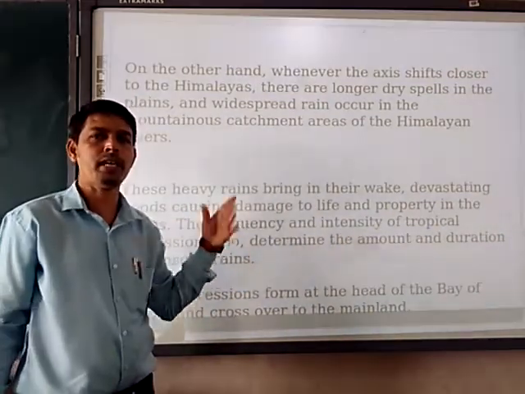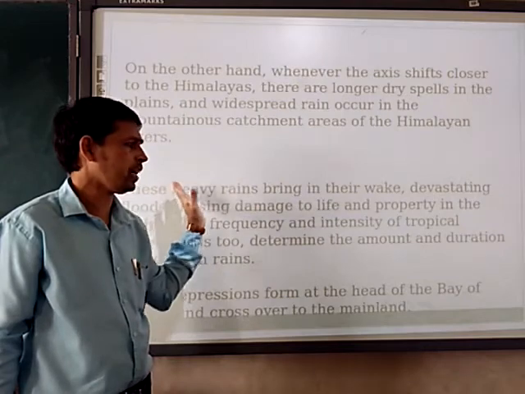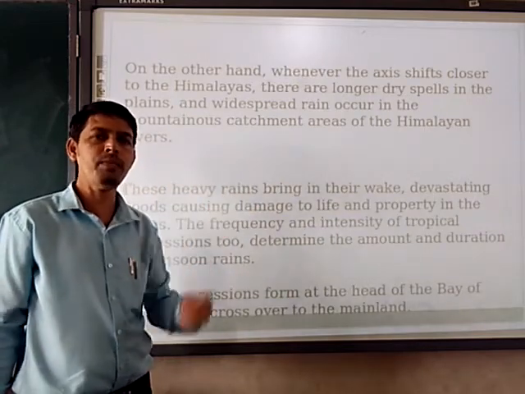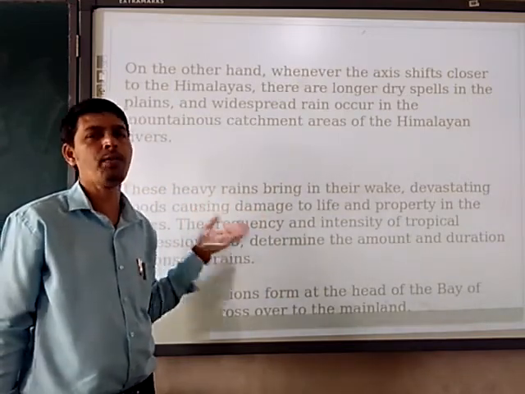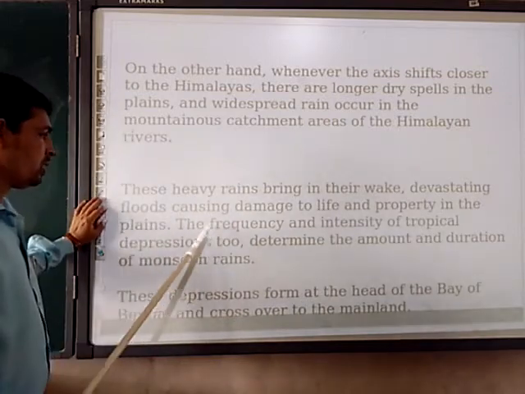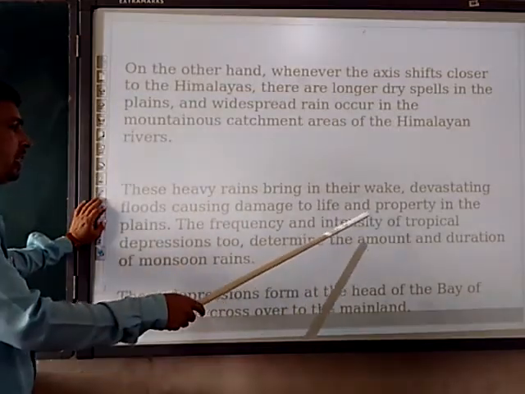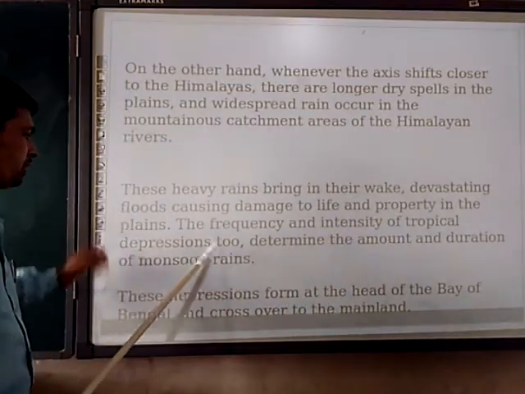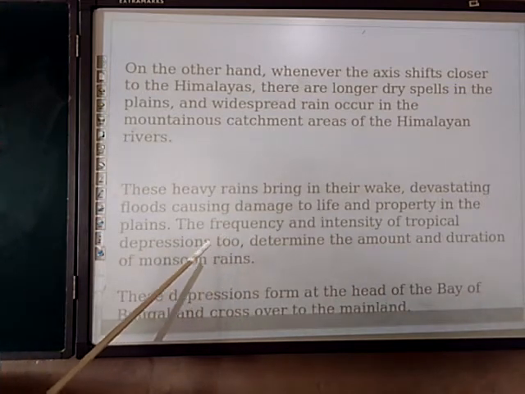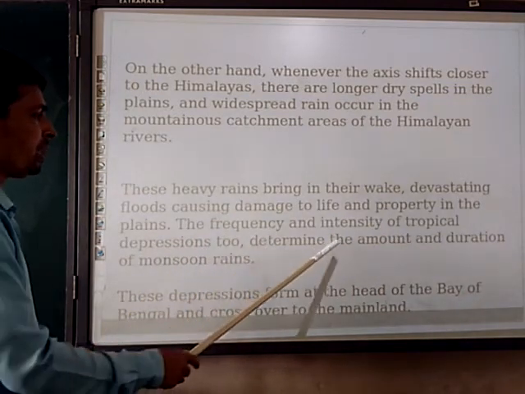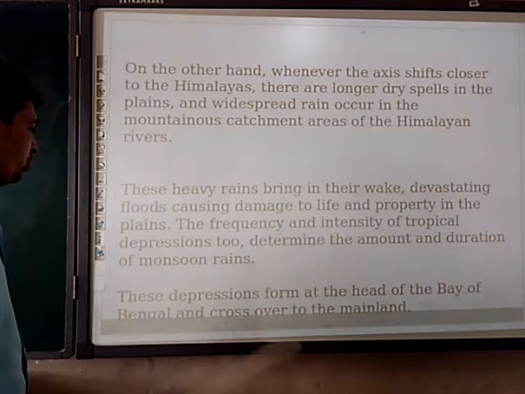Already we know about Bihar, West Bengal, and so many other places of India. Every year we suffer from floods. The frequency and the intensity of the tropical depressions determine the amount and duration of the monsoon rain.